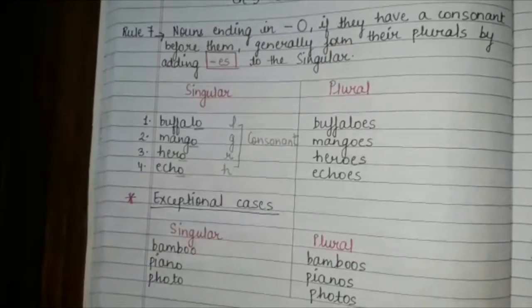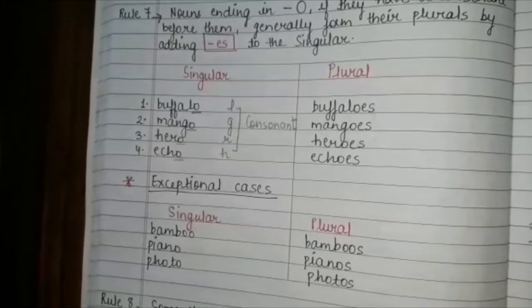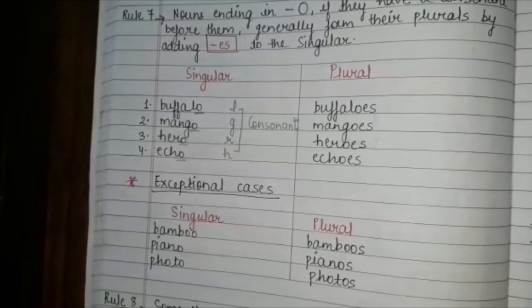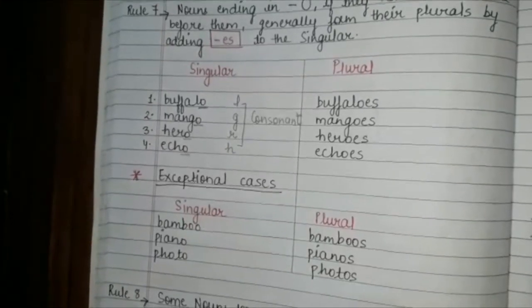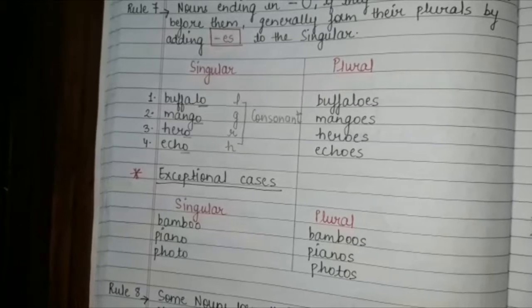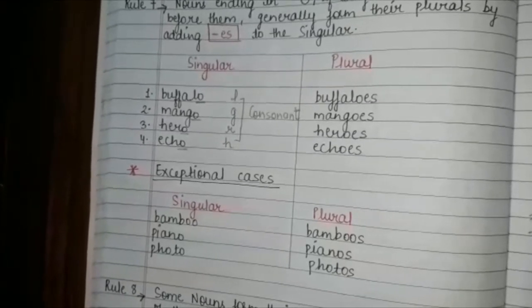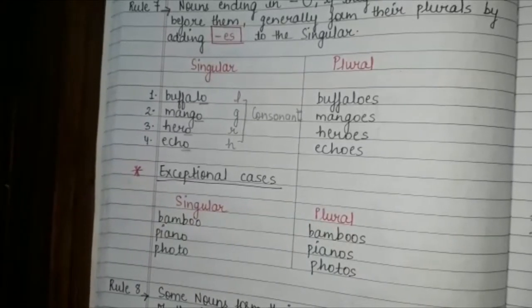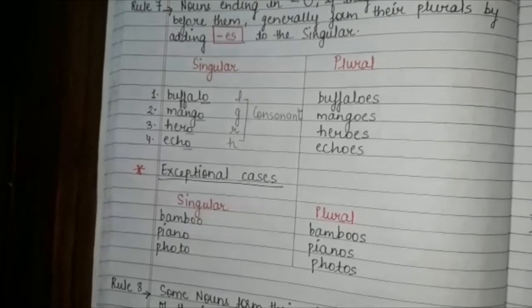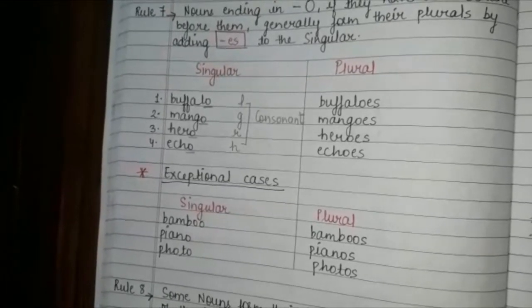Now you can see that in singular I have bamboo. Can you see that in the end I have double O? This double O will take S in the plural. Bamboo, bamboos. Piano, pianos. Photo, photos. So this is how in these exceptional cases I have to change my singulars into plurals. Understood? Okay, now let's see rule number 8.